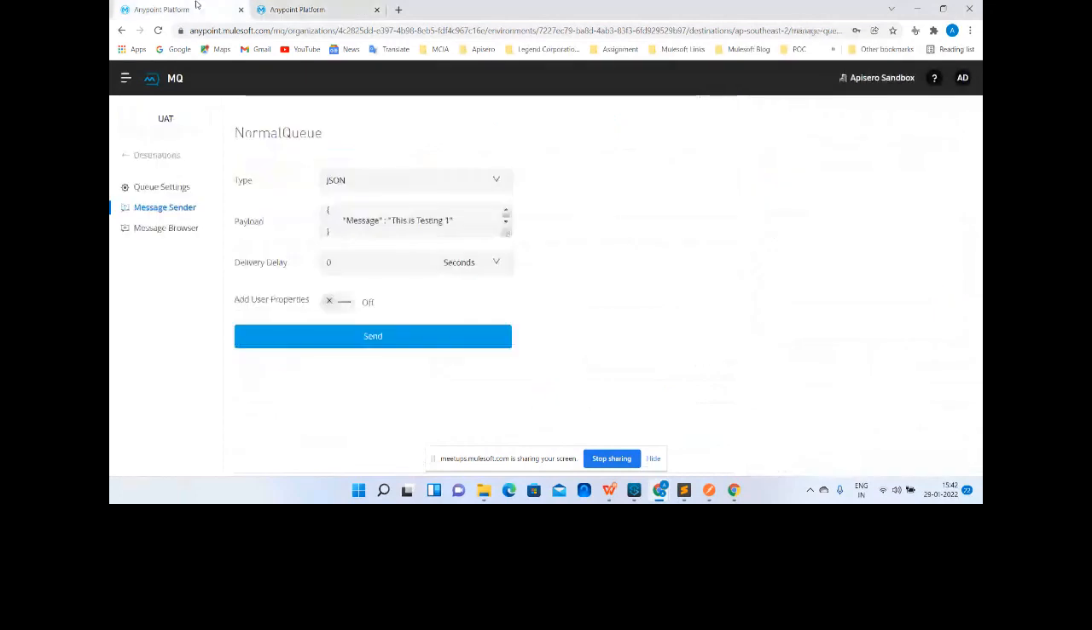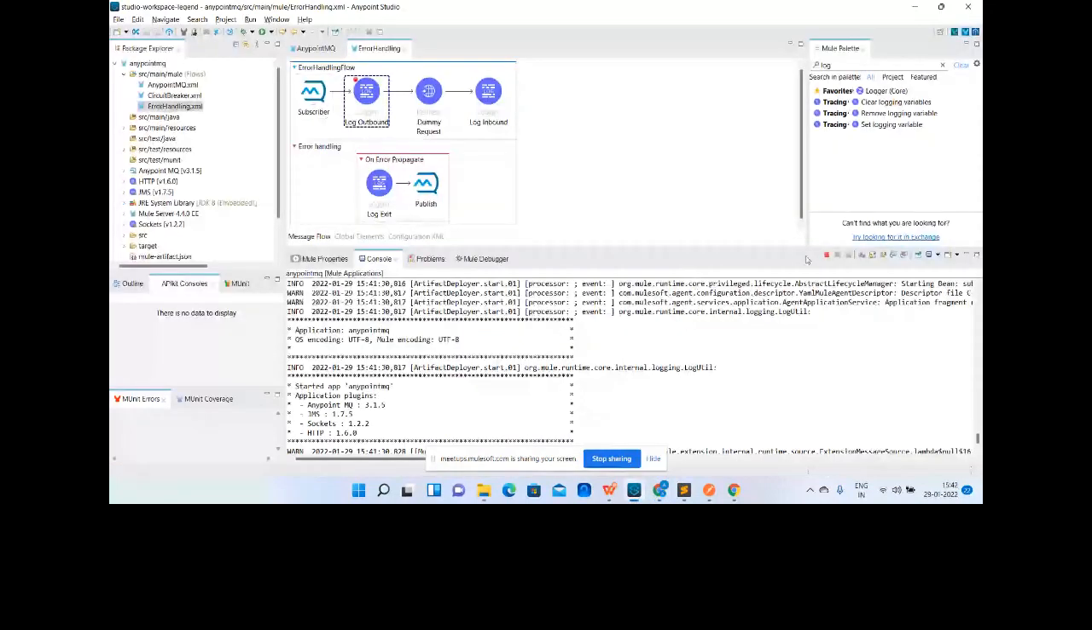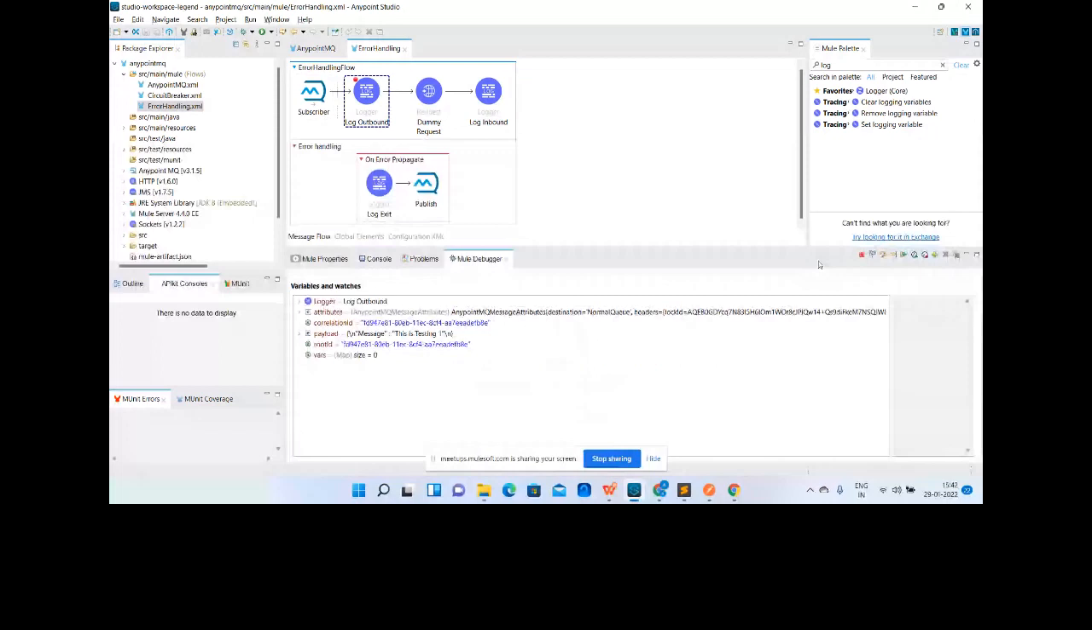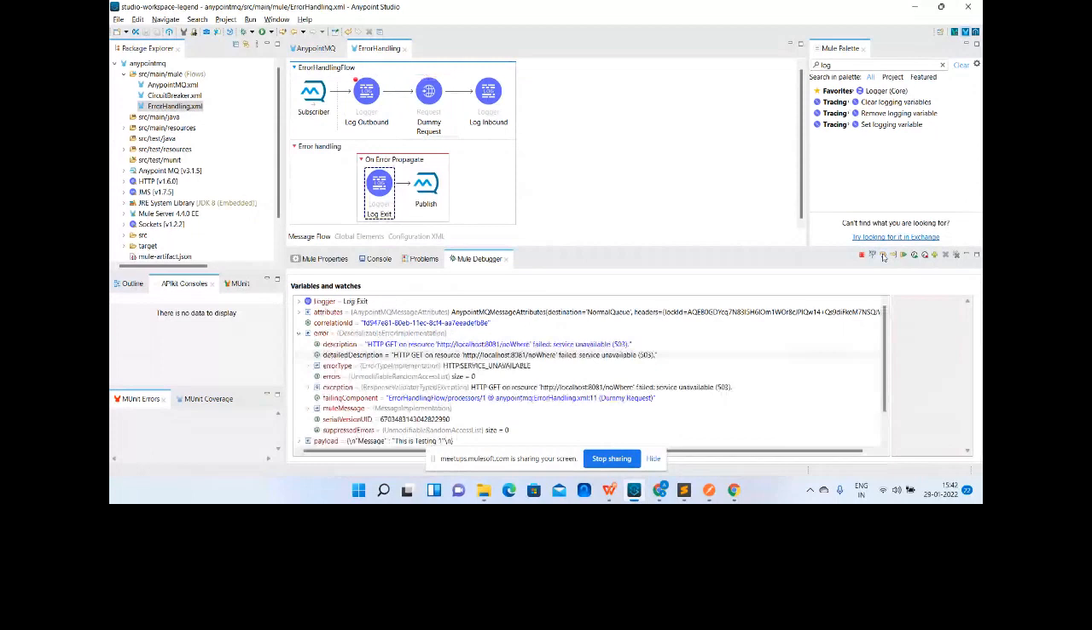Let me send the message to the normal queue again. So what will happen this time? We will encounter the error. Yes, we encountered the error. It will be sent to the error handler section. It will propagate the message. It will publish the message to the error queue. And once it comes back, it will send the negative acknowledgement to the main queue.